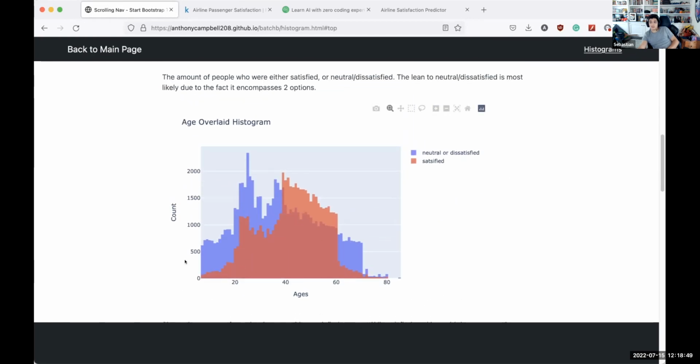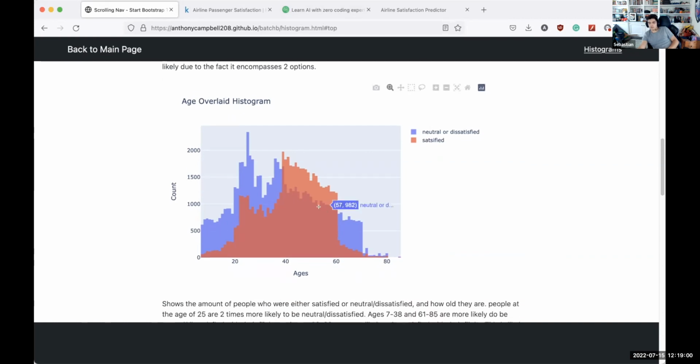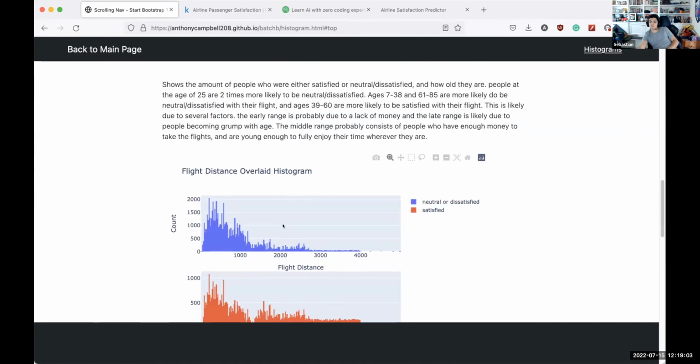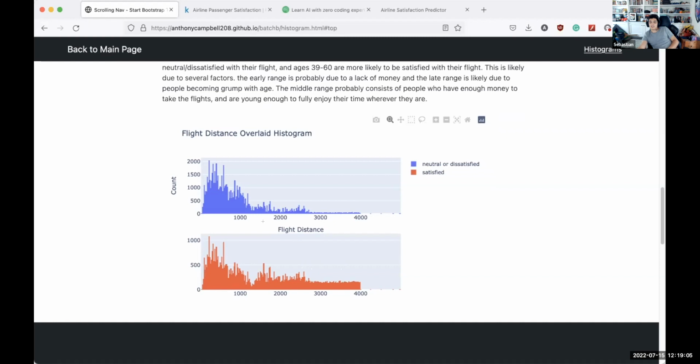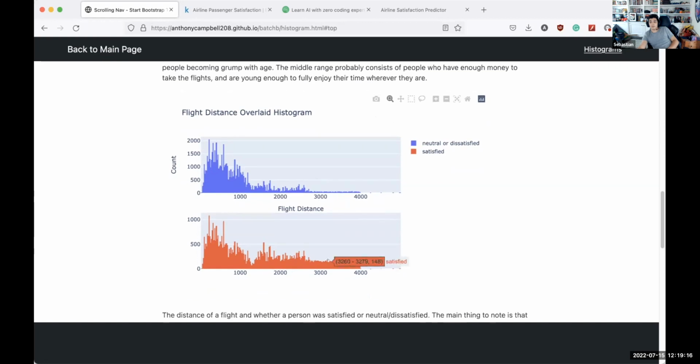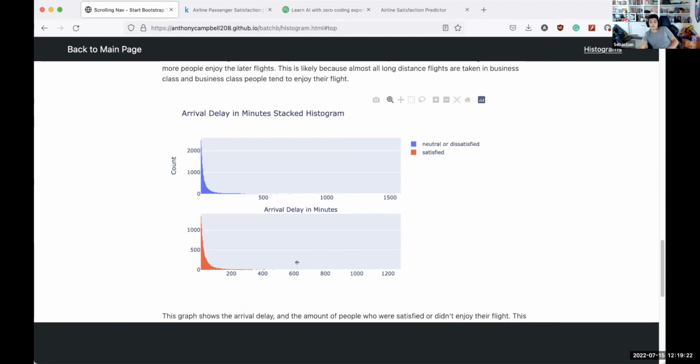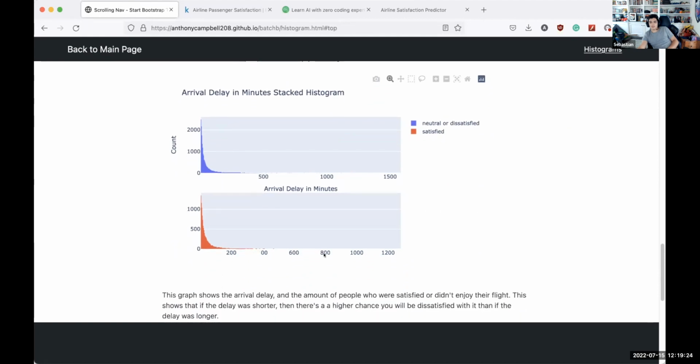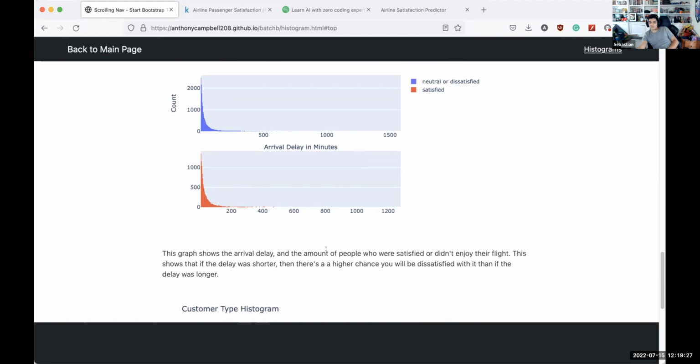This is an age and satisfaction histogram. Ages 39 to 60 are more likely to be satisfied, and all other ages are more likely to be neutral to dissatisfied. Flight distance and satisfaction. Something to note here is the longer flights are more satisfied. That's likely because they're being taken by business class people, and people in business class generally enjoy their flights. On arrival delay and satisfaction, there doesn't appear to be much of a difference between the two, though.